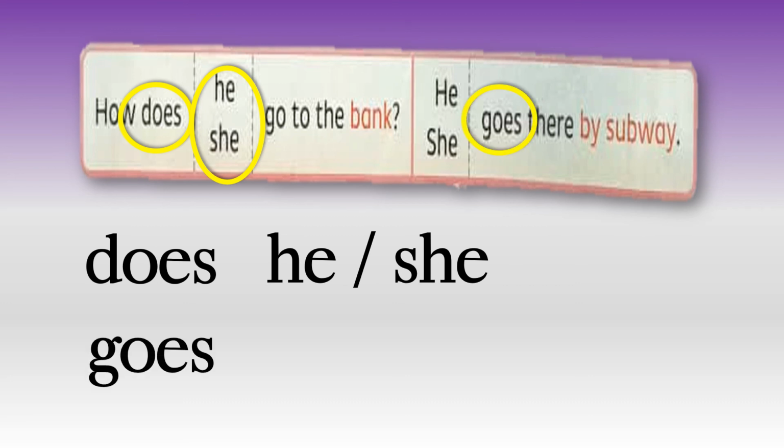Okay, in the answer, we know we use he or she because that was the question. So the answer will be the same. Now the action go, we cannot use an action without s or es. Remember, if we say he or she, he goes, she goes. Remember, all actions in an answer, if it is he or she, have s or es.